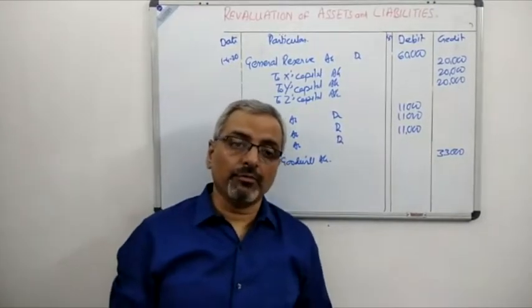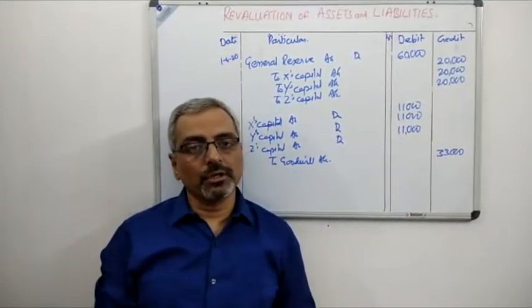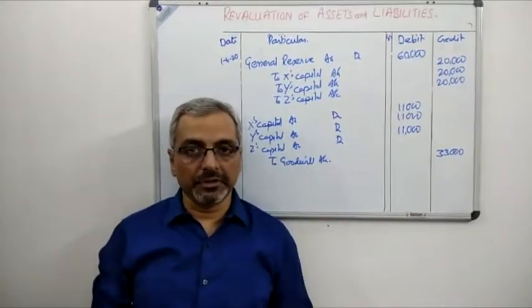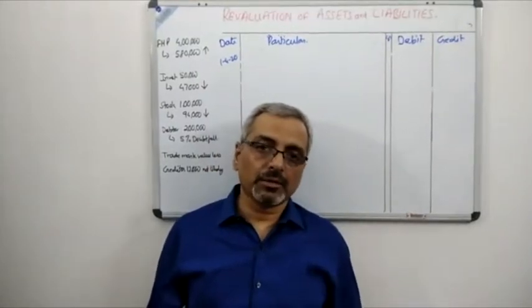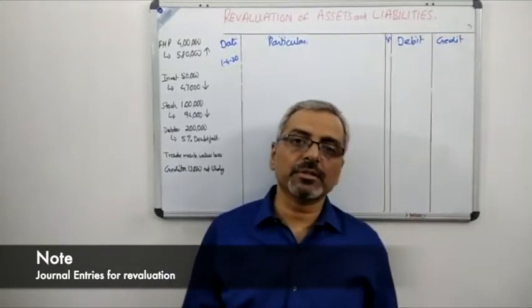If you see very carefully, there is a revaluation of assets and liabilities both, and we will do the journal entries for revaluations of assets and liabilities after we have done these entries. Now let us pass the journal entries which has been asked for the revaluation account. I have just noted down the following revaluations as it is given in the question.